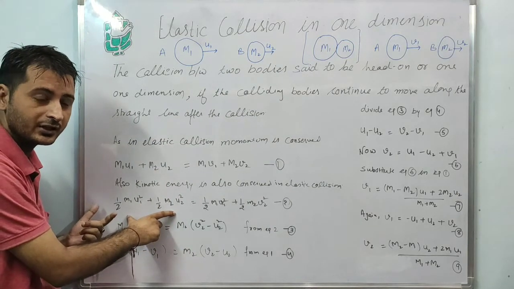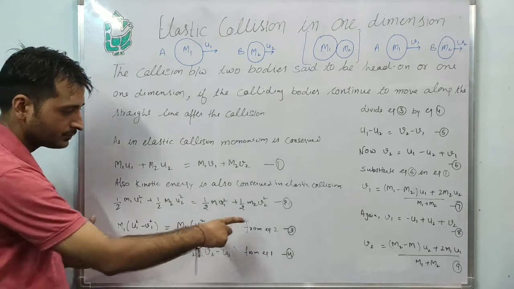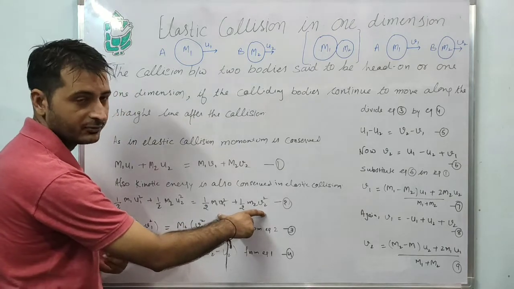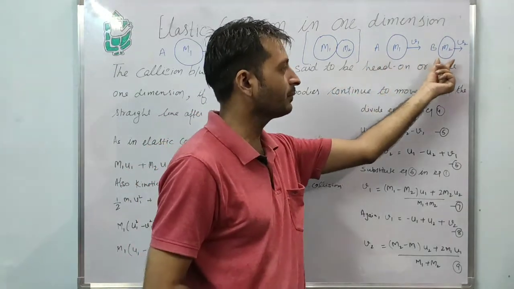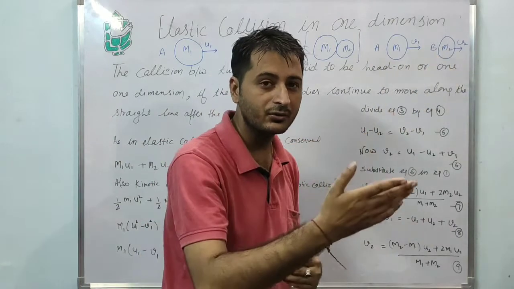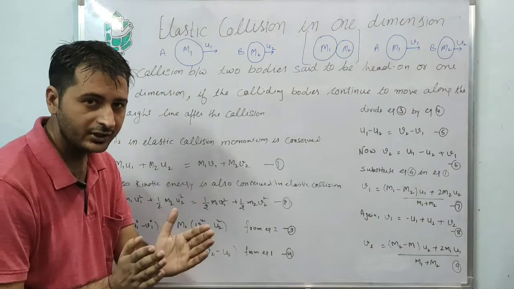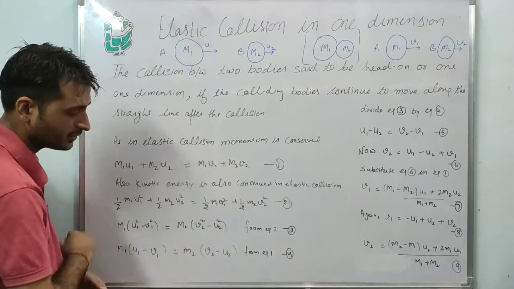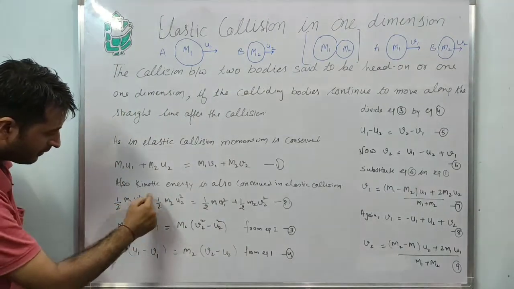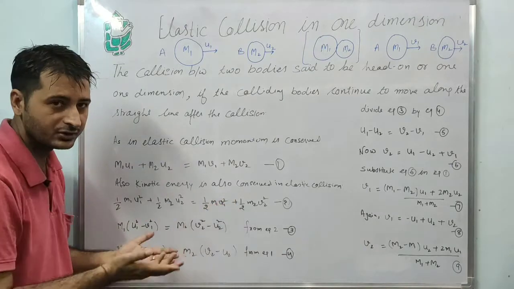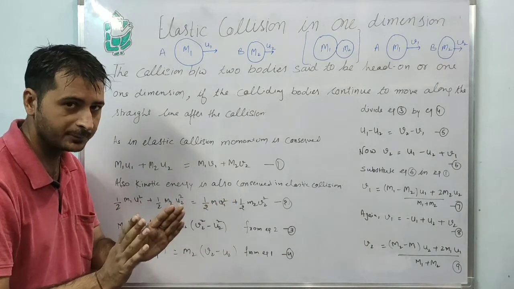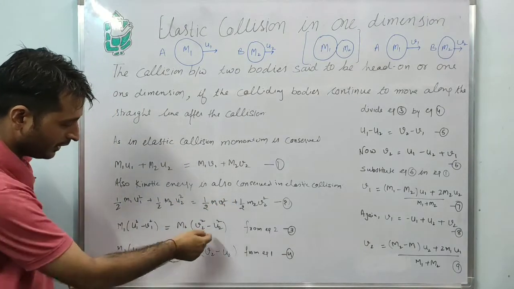Called as kinetic energy before collision, and similarly half m v square for body A and body B after collision. Both are equal. Try to rearrange the equation. Half will be cancelled out because it is common on both sides. Clear? Now rearrange. How to rearrange?